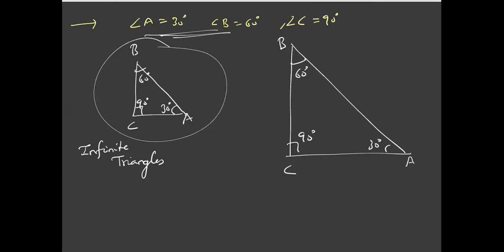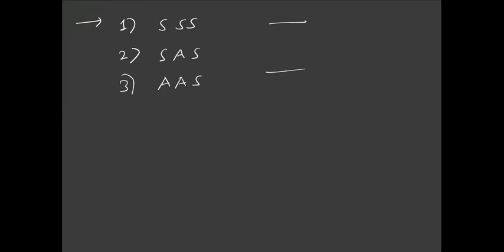Okay, so from the cases which we have discussed so far, we can conclude that if three sides are given, then the triangle is unique. If two sides and an angle between those two sides are given, then the triangle is unique. If any two angles and one side is given, then also the triangle is unique. So I can say that if three sides of a triangle are the same as the three sides of another triangle, then those two triangles are congruent.